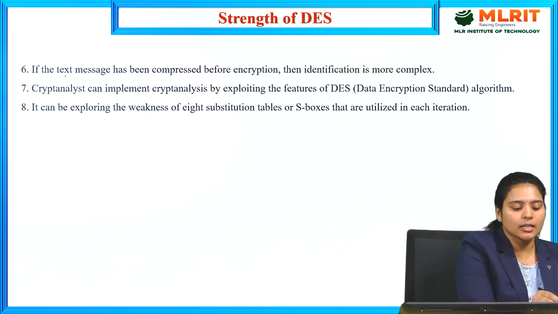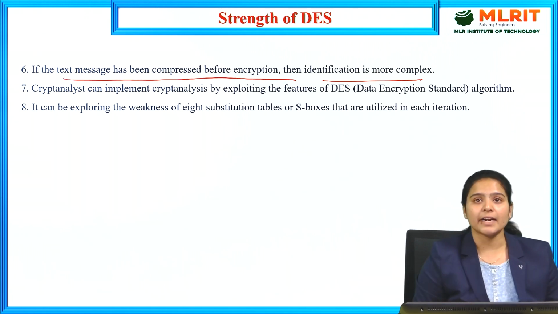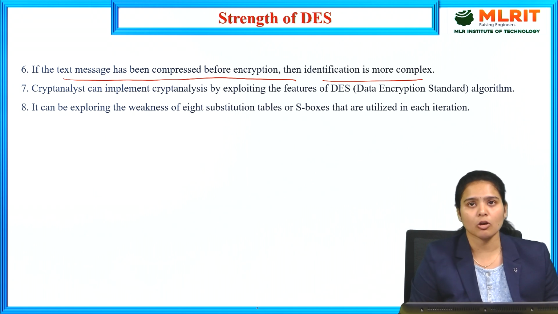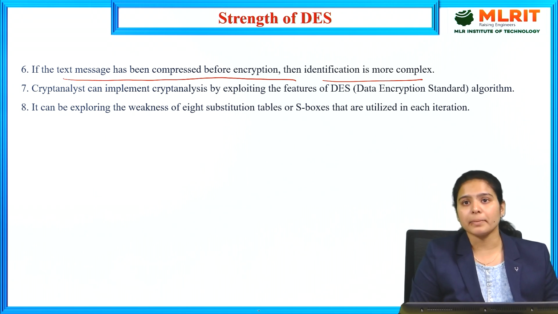Next, if the text message has been compressed before encryption, then the identification should be in a much more complex format. So, for example, if the text message has been compressed before encryption, it should be much more complex.